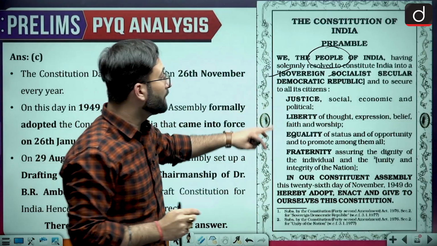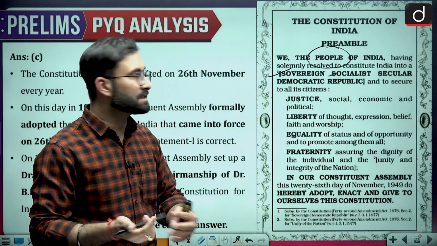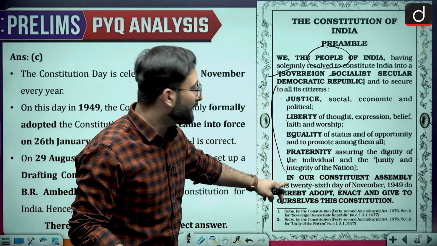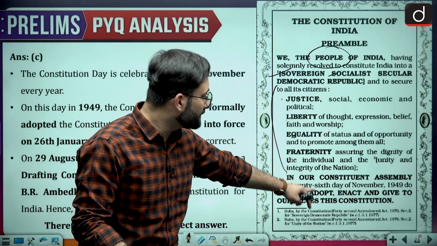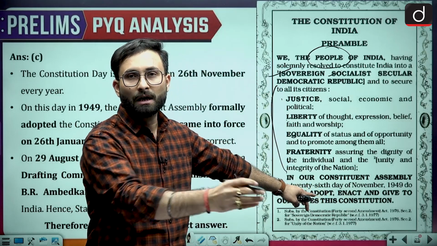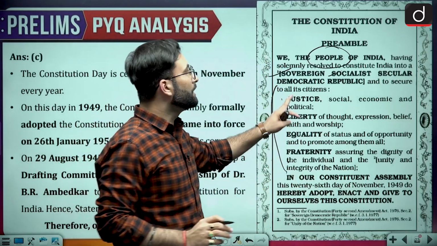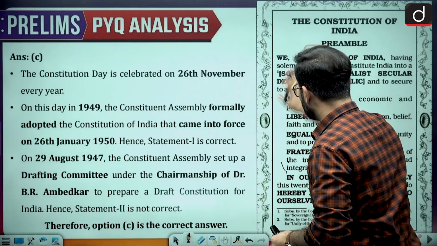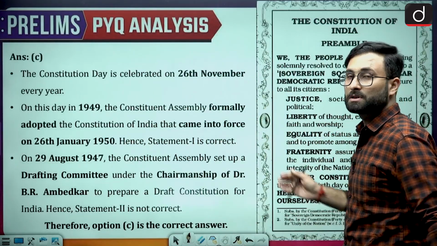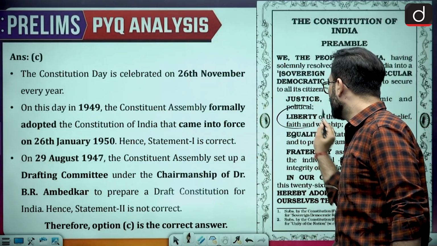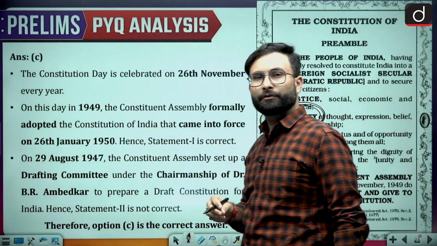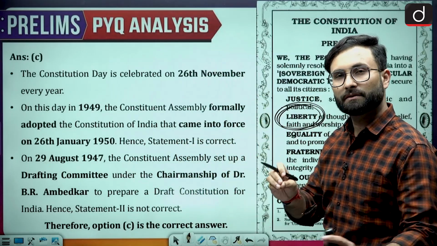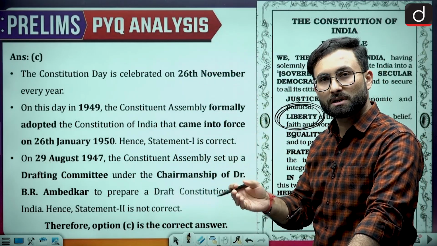Coming to the next one, what we are giving to our citizens: basically justice, liberty, equality and fraternity. And other than that, they are telling you on which day we are giving this gift to the citizens. So that is basically your Constitution of India's preamble, which is quite important. Questions have been asked earlier. This particular topic, liberty, has been a favorite topic of UPSC in the last few years. They are asking questions with respect to liberty and constitutionalism again and again.